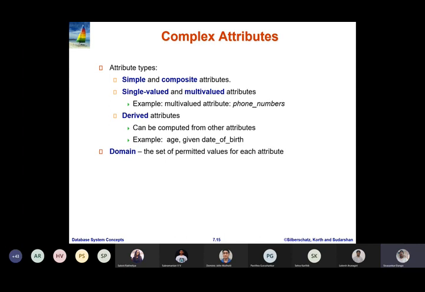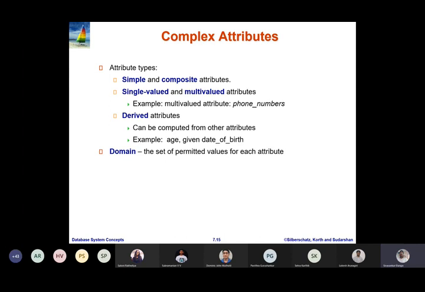So some attributes are going to be multi-valued attributes, whereas some attributes are going to be only single valued attributes. For example, age of a person is going to be a single valued attribute, whereas qualification of a particular person, contact number, or contact email of a particular person is going to be an example of multi-valued attributes. Then again, you have different categories of attributes, namely derived attribute as well as stored attribute.